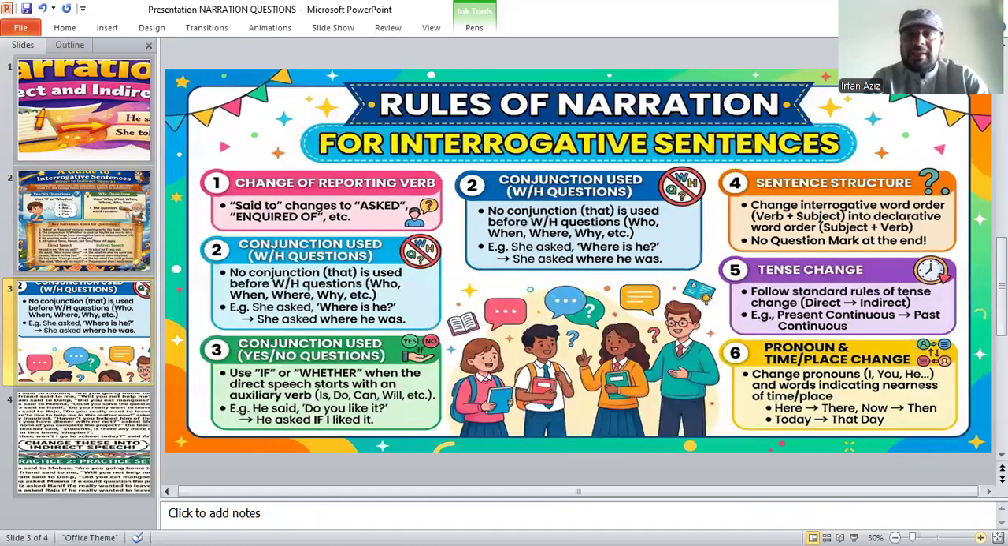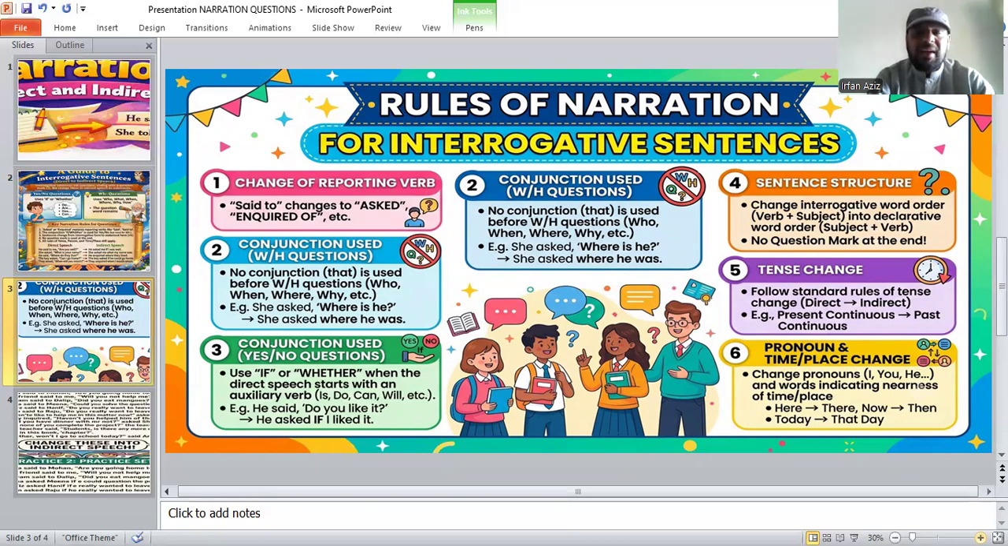Now again, some rules. I will explain them again for your revision. For interrogative sentences, the first rule is change of reporting verb: said is changed into asked or inquired of. And number two, conjunction use. For WH questions, no conjunction that is used. So that is not used in any kind of interrogative sentence before WH questions.